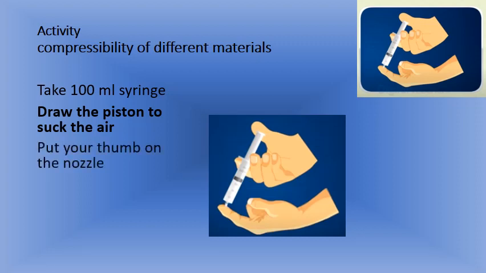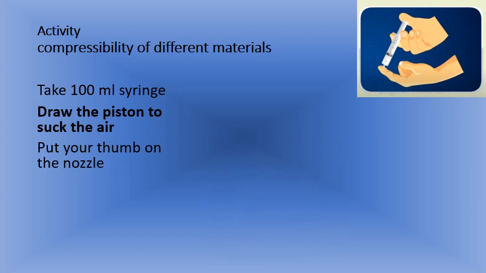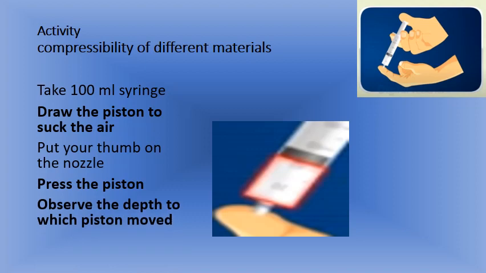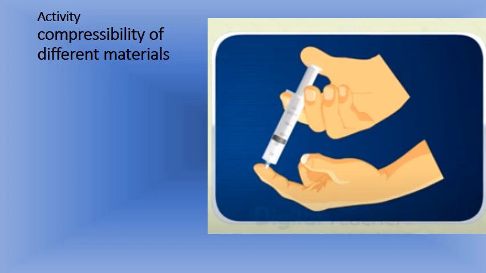Then simply press the piston downwards. When you press the piston, the air inside the syringe is compressed and its volume decreases. The piston moves inside the syringe. That means you can compress gases. Air is a gas, isn't it?